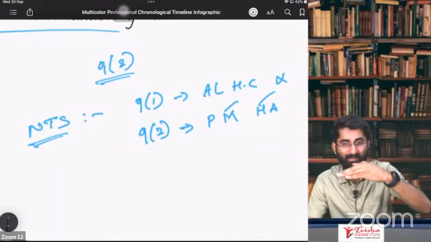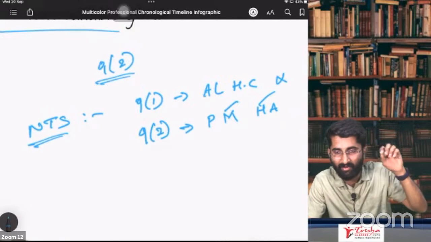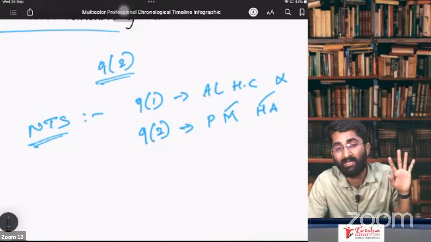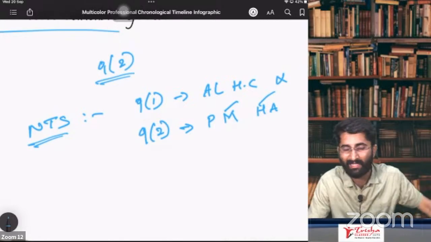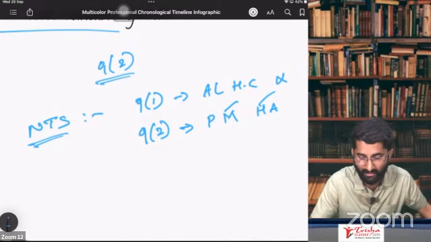That means on aircraft, no? To fly the aircraft, you have to put some fuel. That fuel is nothing but aviation turbine fuel. It's not petrol or diesel. That aviation turbine fuel is out of GST.